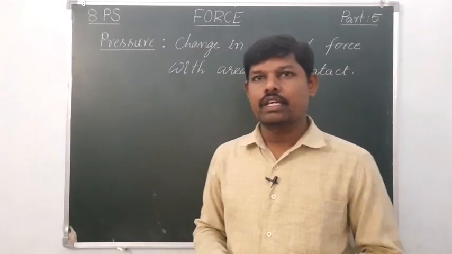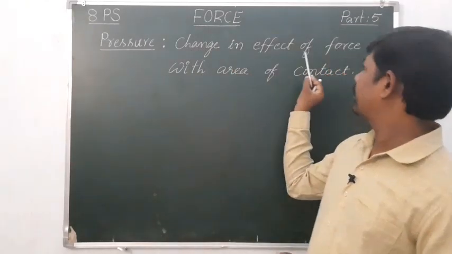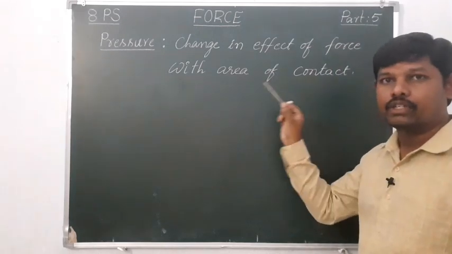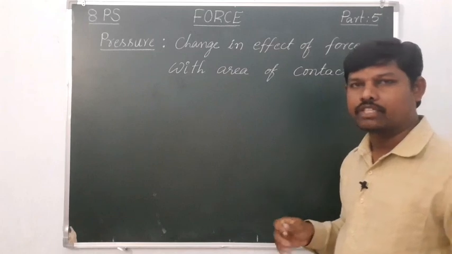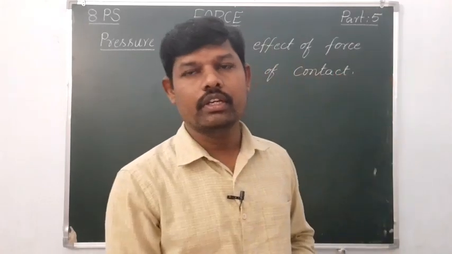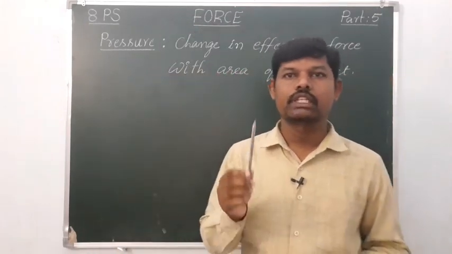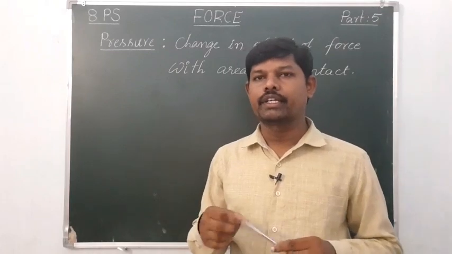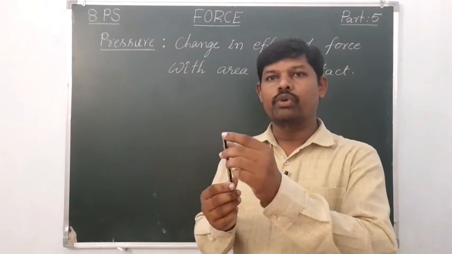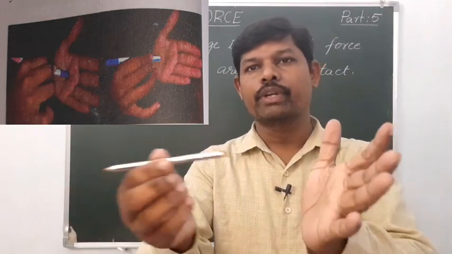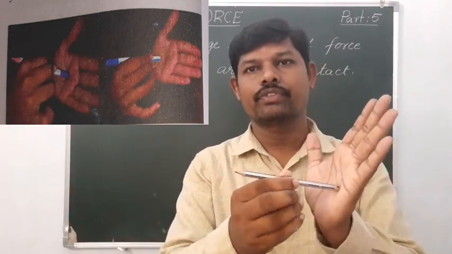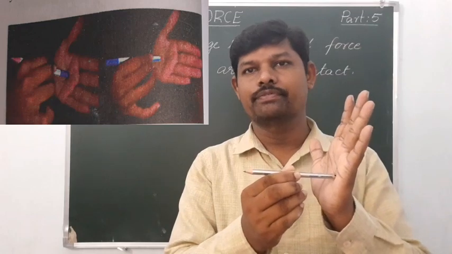Next, change in effect of force with the area of contact. So let us observe. Take a pencil and take this round end. Press your hand like this, slowly.